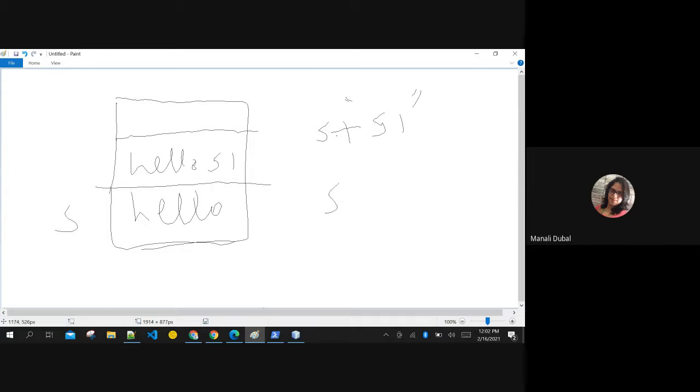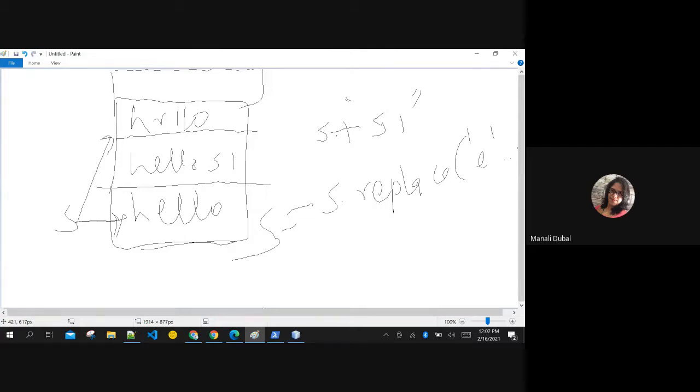Again, if you perform one more function, replace E with R, it's a new entry in the stack. It's always a new entry. This is still pointing to hello unless and until you make it point to the new string.